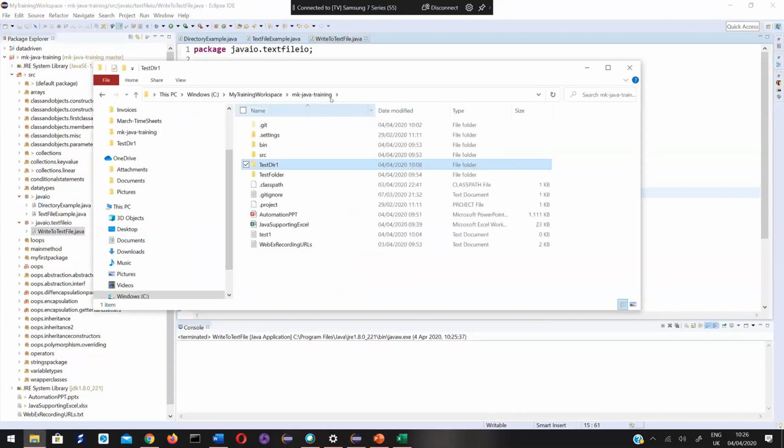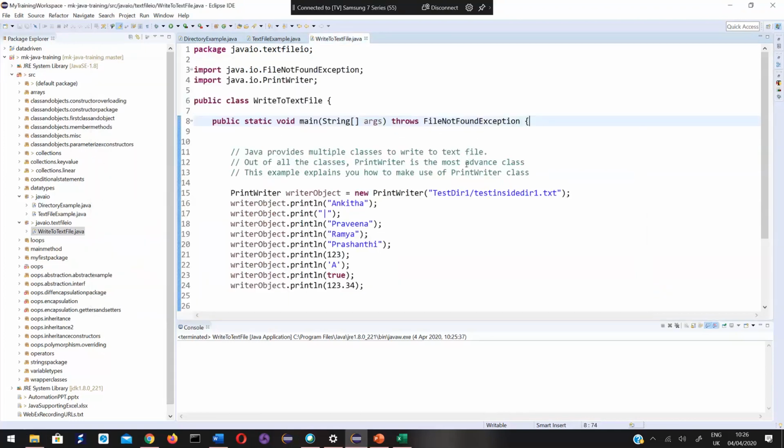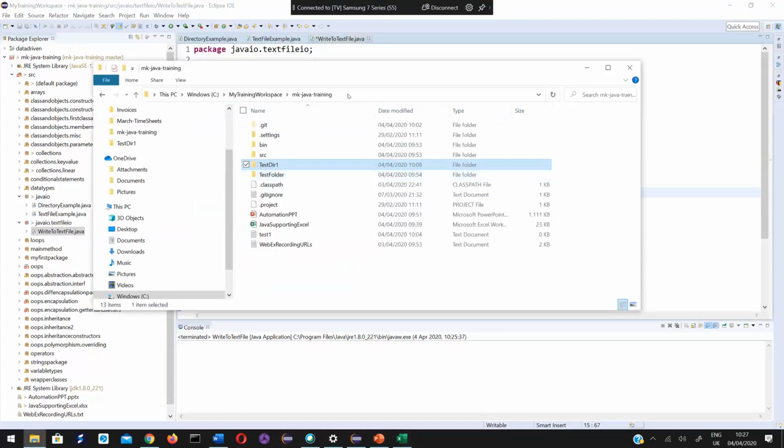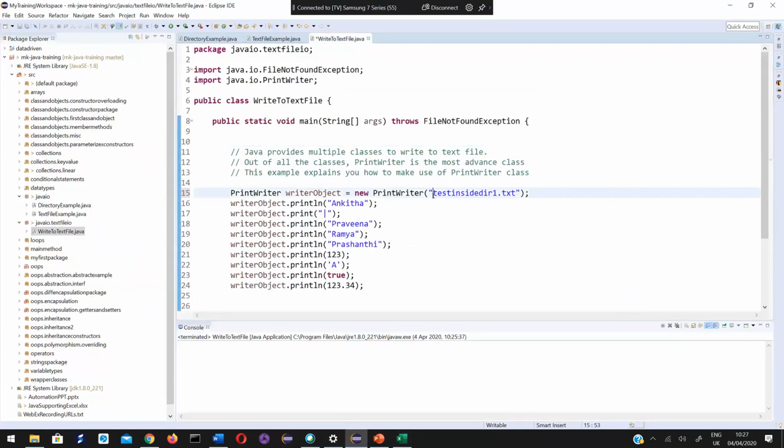MK Java Training is my project directory, right? Inside this, it will go and search for this directory. Inside that directory, it will go and search for this file. Or if instead of giving this test dir1, I just give this text file like this, it will go and check for this file directly under my project directory. Okay, this point is very important.